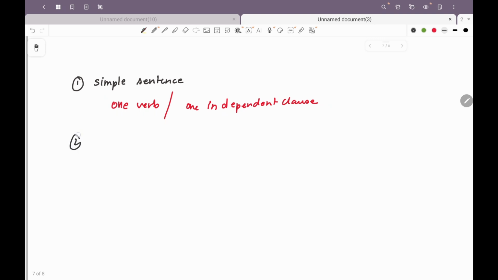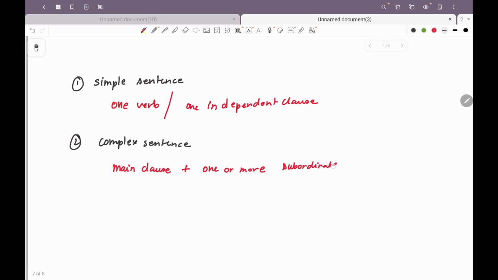Second is a complex sentence. In complex sentence, there is a principal, or let's call it main clause, and then it has one or more subordinate clauses.